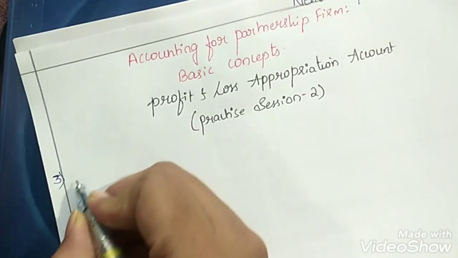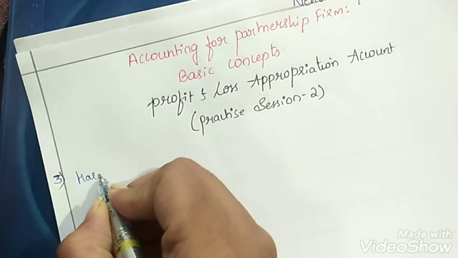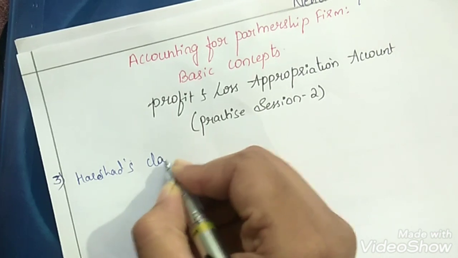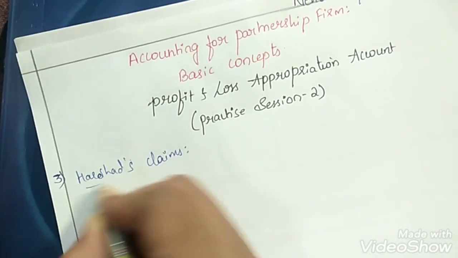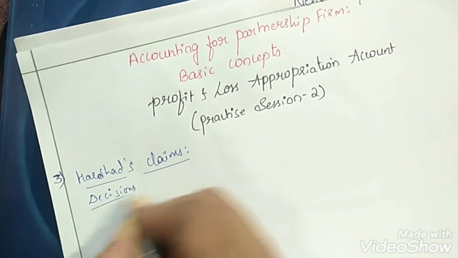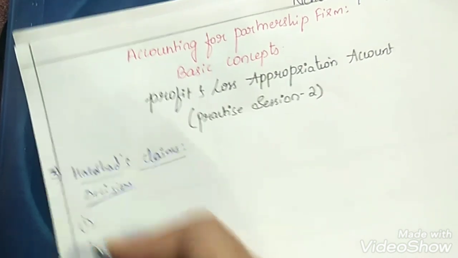So we can write it as Harshad's claim, decisions for the first claim made by him.